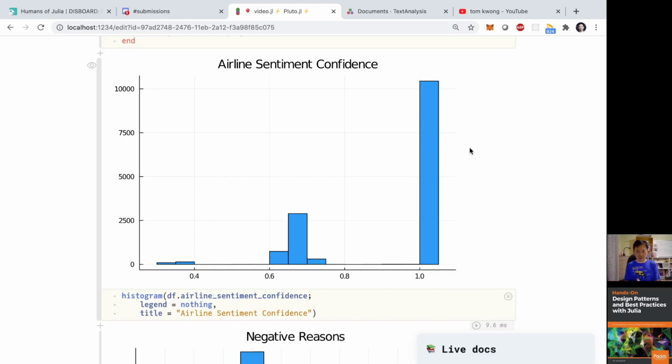That is a good sign for us, because we are going to be training our model using those labels, so that we can gain more confidence about our own model.